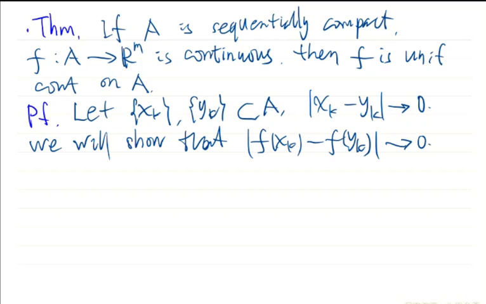Okay. If this is not true, we argue by contradiction. If not, then this is a sequence of real numbers which does not go to 0.